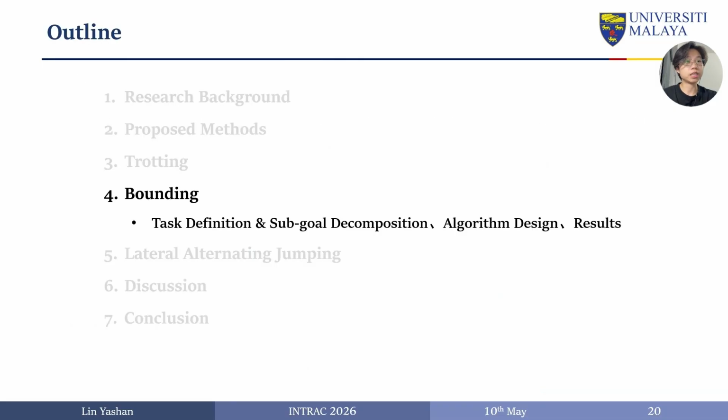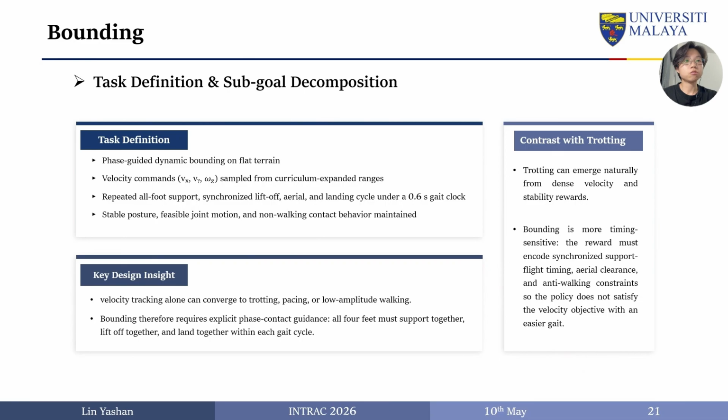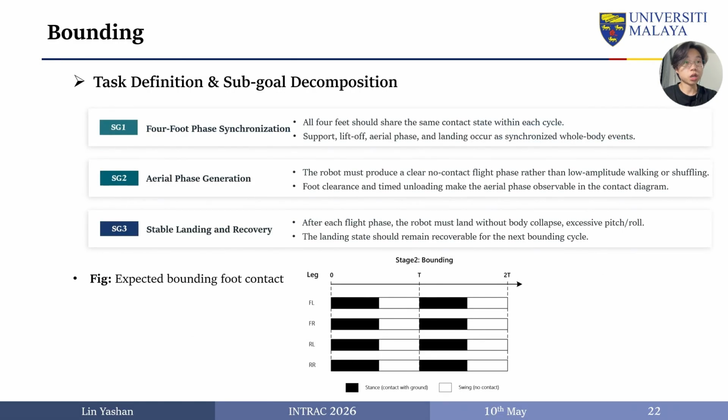The second stage is bounding. Unlike trotting, velocity tracking alone can be satisfied by easier gaits like pacing or low-amplitude walking, so explicit contact phase guidance becomes necessary. Bounding requires all 4 feet to support, lift off, and land together under a 0.6-second gait clock. Without this structure, the policy has no incentive to produce a genuine flight phase. The task is decomposed into 3 sub-goals: synchronized 4-foot contact, a clear aerial phase rather than shuffling, and stable landing with recovery into the next cycle.